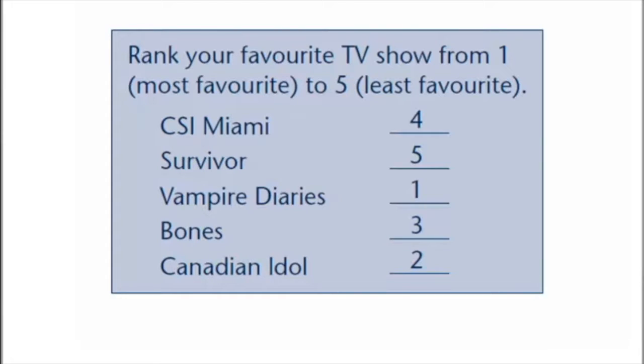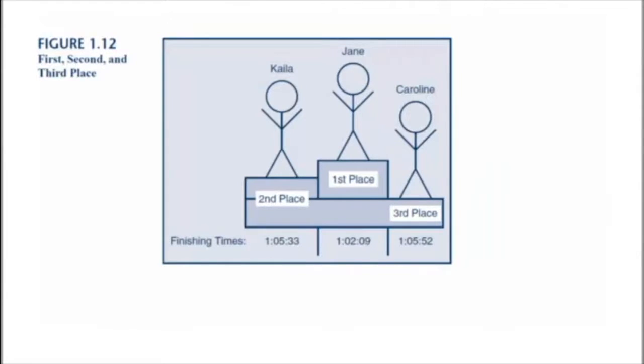most favorite show. If we look at the outcomes of a race, we can say who was first, second, or third. There is an order to the outcomes. We could get more information by measuring the time to complete the race. In this example, the finishing times give placing of the runners, and the differences in the time to complete the race has a meaning.